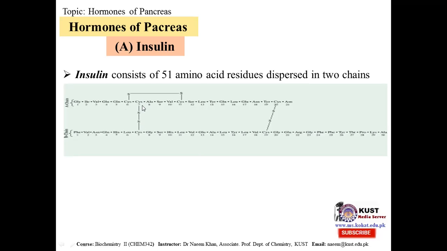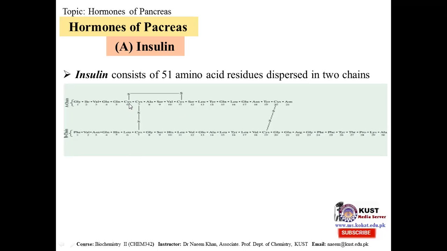Here the cysteine amino acid at position number 7 of the A chain is linked with the cysteine at position number 7 of the B chain. This is a disulfide bond. We know that cysteine has an SH group at the end, so that is cross-linked here. Also, we have one link between the cysteine at position 20 of the A chain and the amino acid at position 19 of the B chain. They are also linked by disulfide linkage. One disulfide linkage is between the cysteine at position number 6 of chain A with the cysteine at position number 11 of the same chain. So there are three linkages.